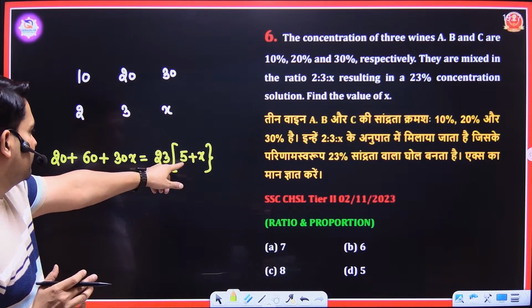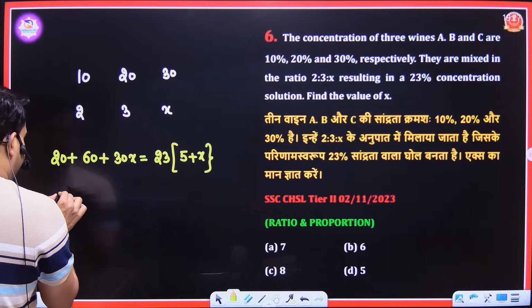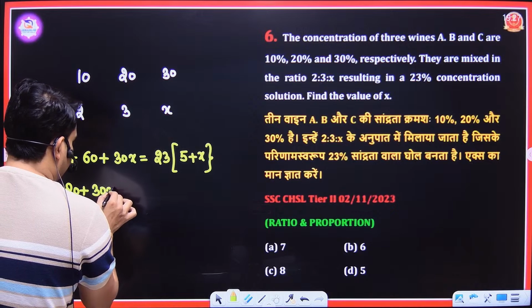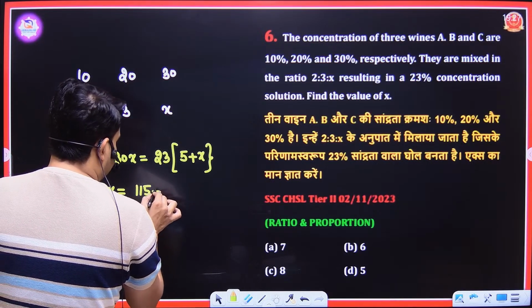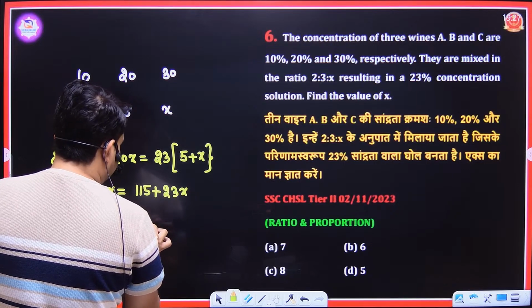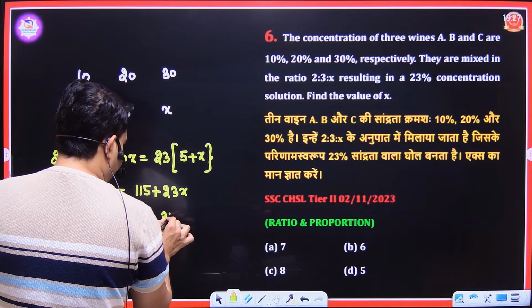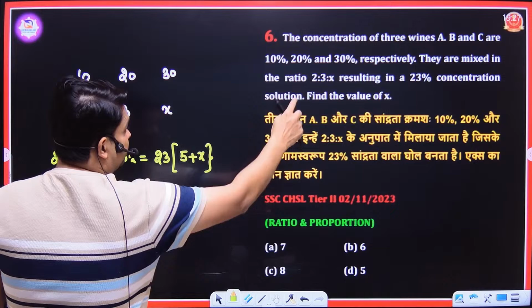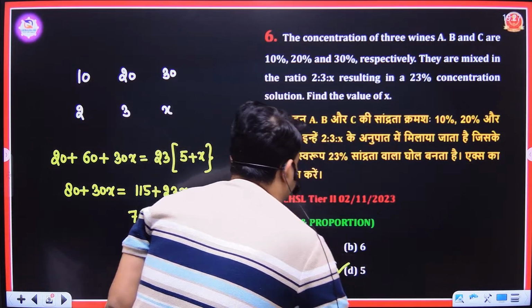The question is much easier by this method. We get 80 plus 30x equal to 23 times (5 plus x), that is 115 plus 23x, so 7x is equal to 35. So the value of x is equal to 5. So this is in the ratio 2:3:5, and D is the correct answer here. Next.